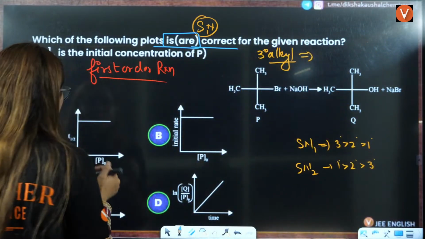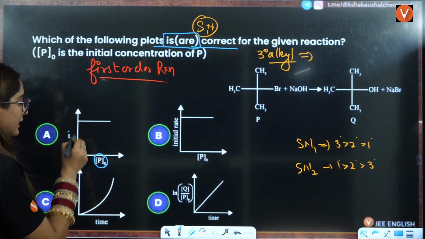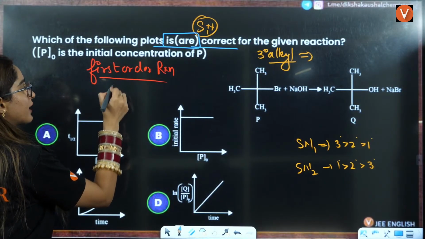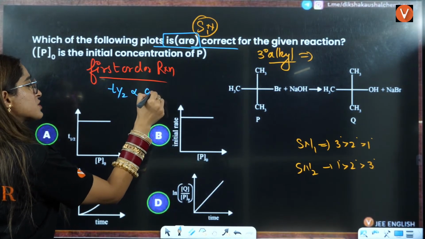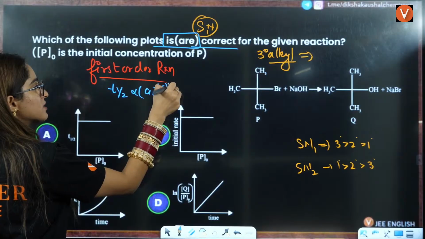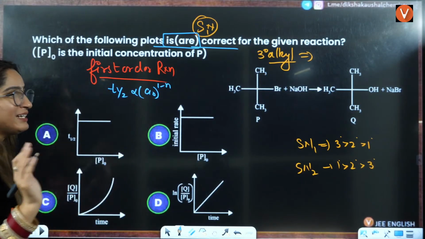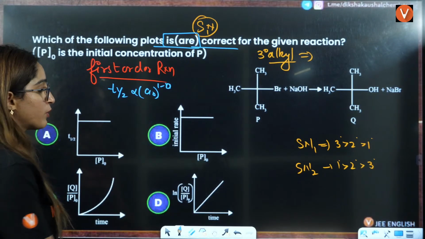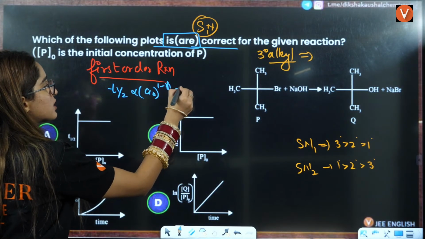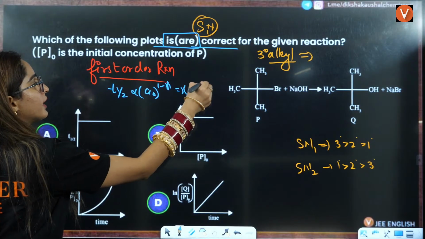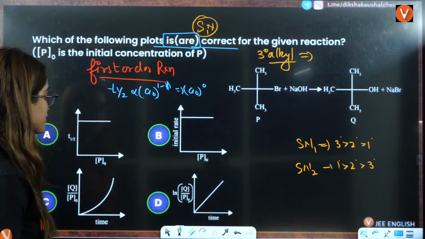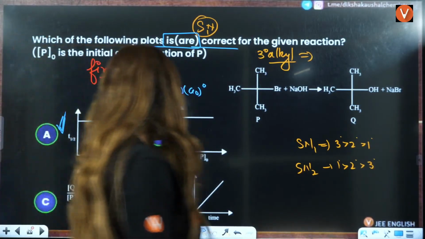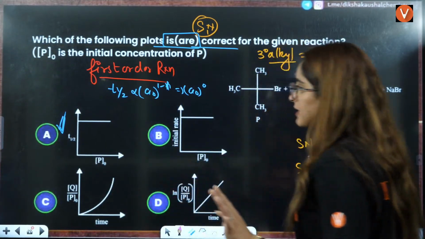If you see the first part, the initial concentration and T half, we know that T half of a first order reaction is directly proportional to initial concentration to the power 1 minus n. For first order, it is independent. If you put 0 here, it is independent. If you put 1 here, that will be 0. So it will be independent of the initial concentration, which makes this graph the correct answer. That means this is one of the answers that is correct.